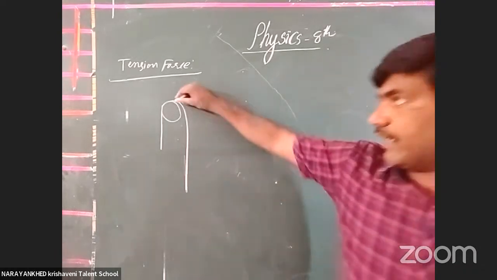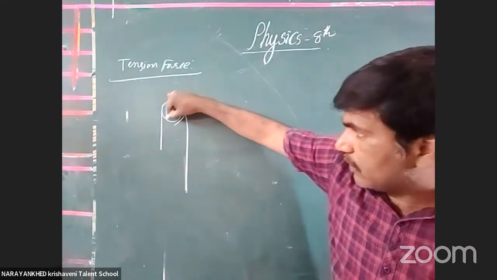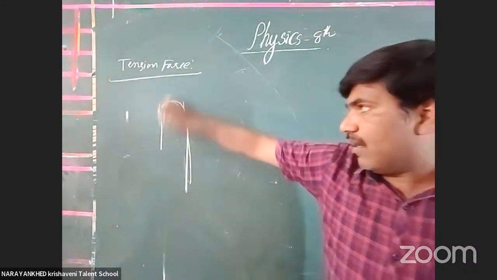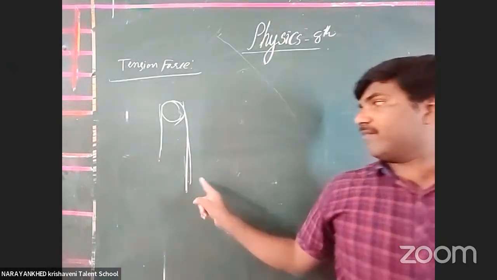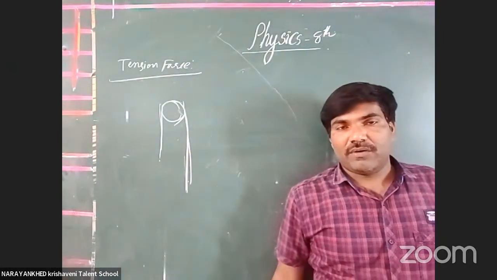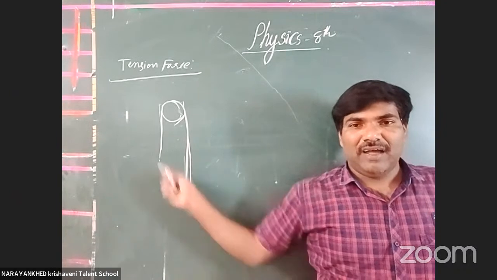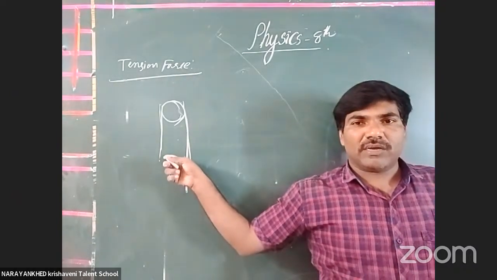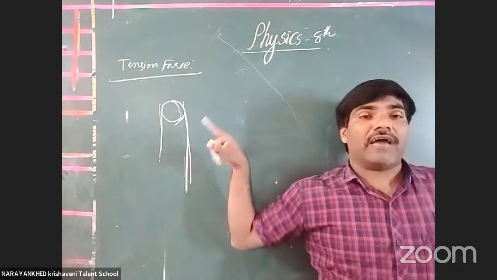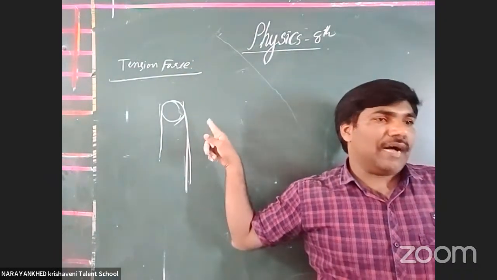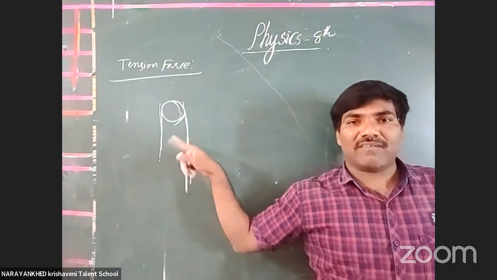Suppose you consider a string here, with masses attached at both of its ends. These masses are heavier compared with the mass of the string.